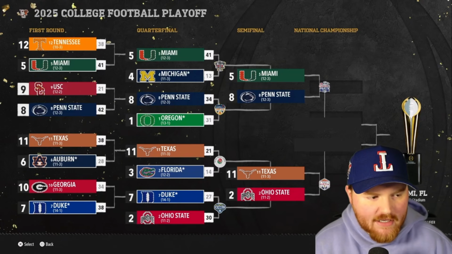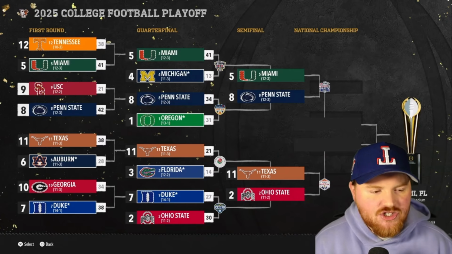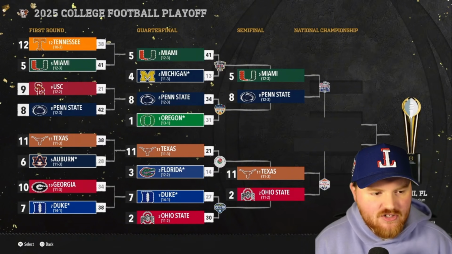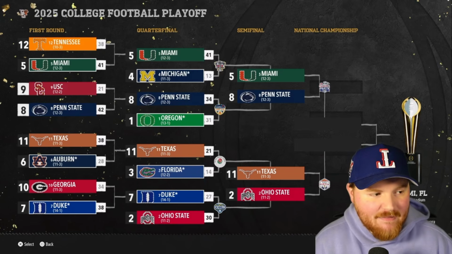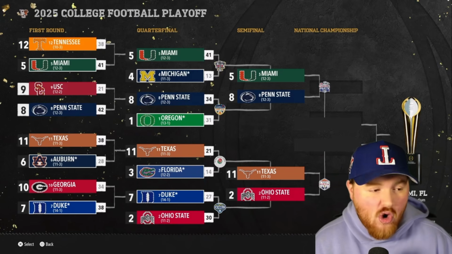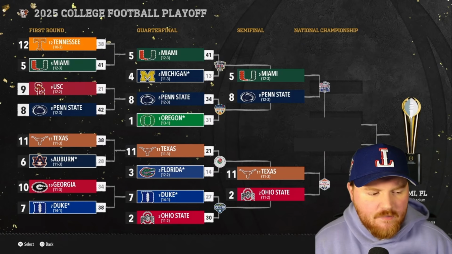in the second round. Oregon loses by 3 to Penn State, who keeps their run alive, gets revenge on Oregon for the Mountain West Championship game with a 34-31 victory. They'll take on Miami, who scores 41 in their second straight game. This time, instead of winning by 3, they win by 28 over Michigan. It's Miami-Penn State in the first semifinal in the Peach Bowl.